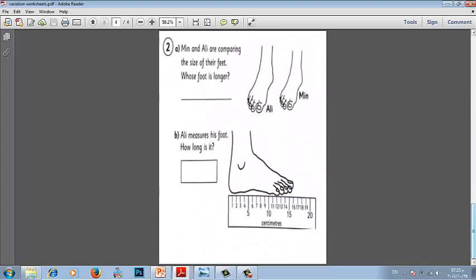Here's a variation in the size of the foot. Min and Ali are comparing the size of their feet. Whose foot is longer? Ali. Ali measures his foot. How long is it? Ali measures his foot with the ruler. How long is it? Let's go to the longest finger and down, down, down. 16 centimeter.